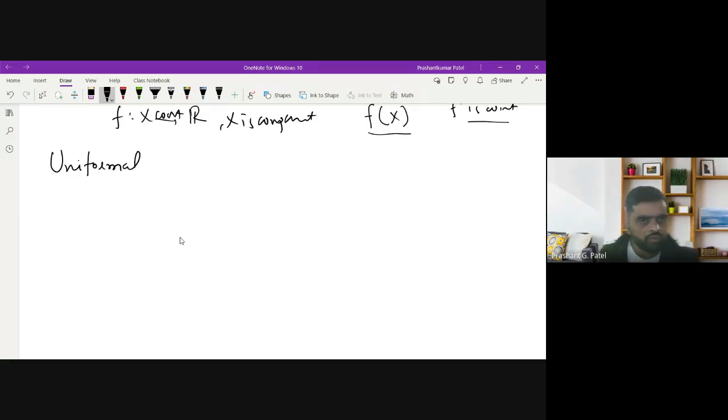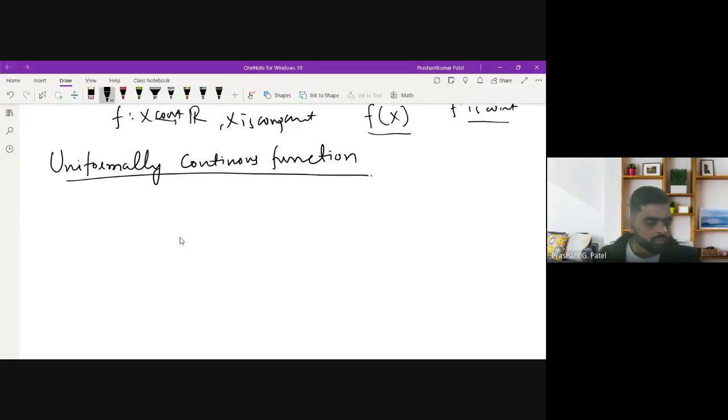Uniformly continuous. What you studied in your previous semester was about real valued functions. Here we are talking about uniformly continuous functions on, in general, any metric space.